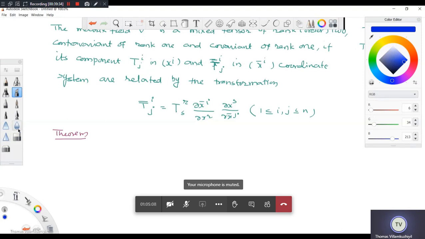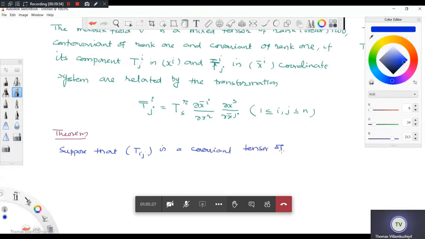Suppose that Tij is a covariant tensor of rank 2.